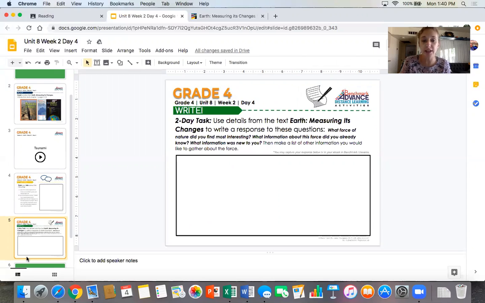Use details from the text Earth Measuring Its Changes to write a response to these questions. What forces of nature did you find most interesting? So you can write about anything that you've read in chapter 1 there. If you think the seismograph was most interesting, if you think how the tectonic plates work is most interesting, whatever you want to write about there.